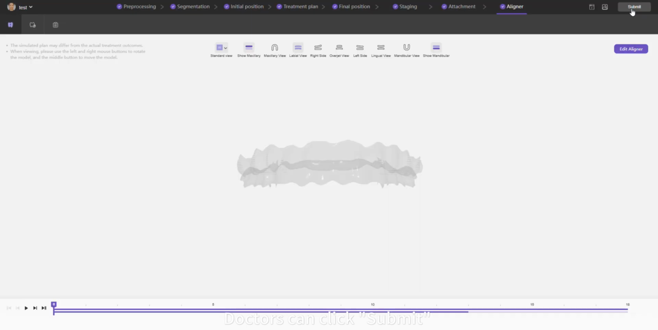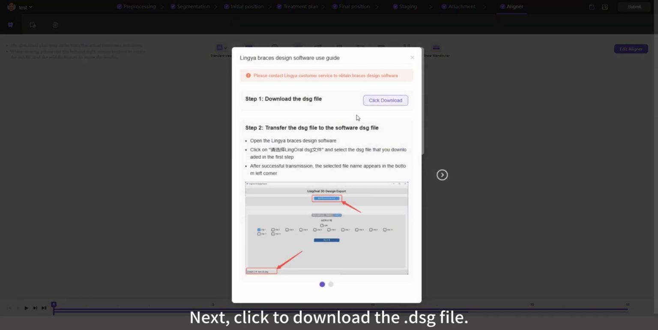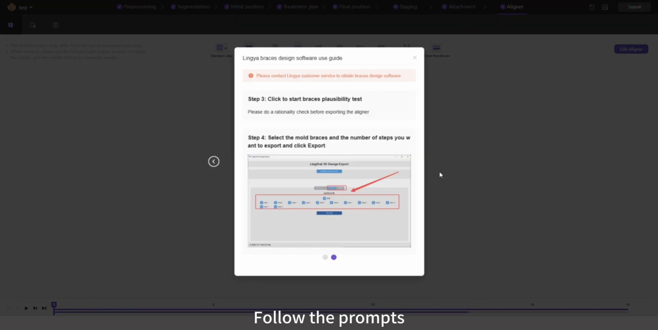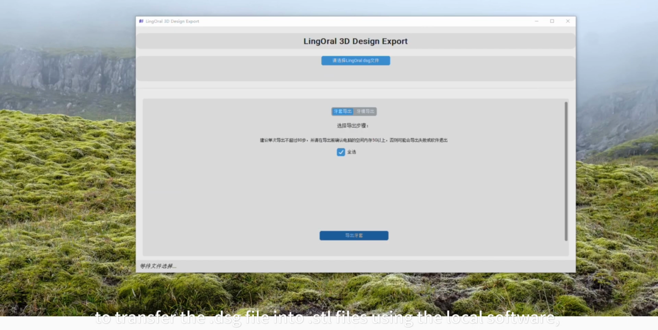Doctors can click Submit after confirming the entire plan, and then click the exporting files for printing. Next, click to download the .dsg file. Follow the prompts to transfer the .dsg file into .stl files using the local software, which will generate the dental model and aligner model.